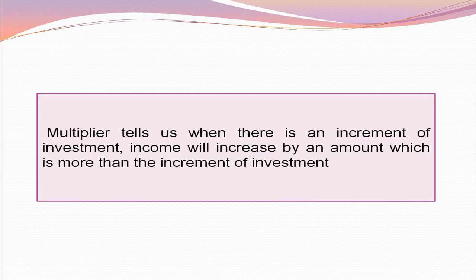But Keynes's multiplier explains the relationship between investment and income. According to Keynes, when investment increases, income increases more than the increase in investment. How many times does income increase when investment increases? We learn this from the multiplier. That is, when investment increases, income increases by multiplier times the investment. That's why the Keynes multiplier is called the investment multiplier.